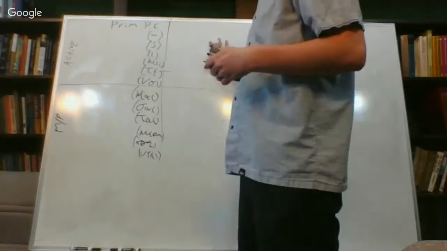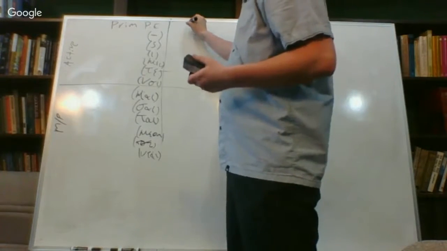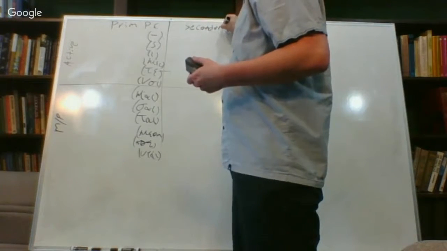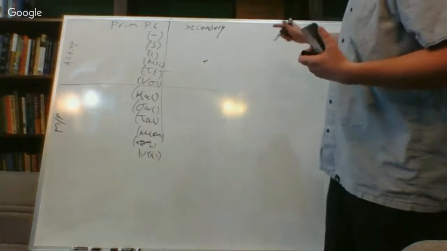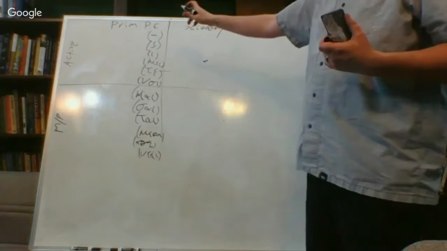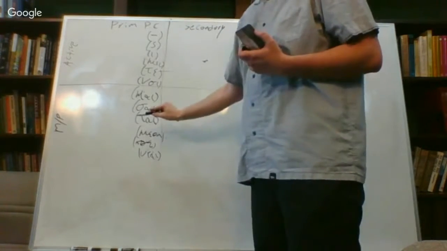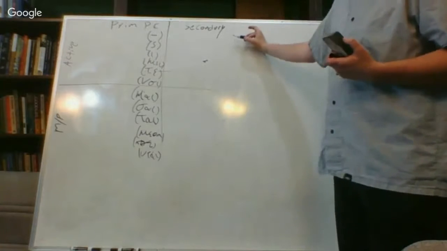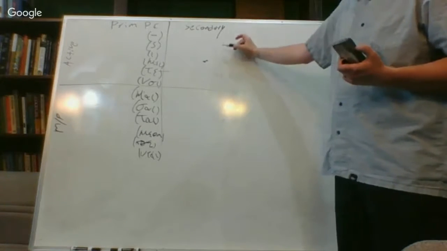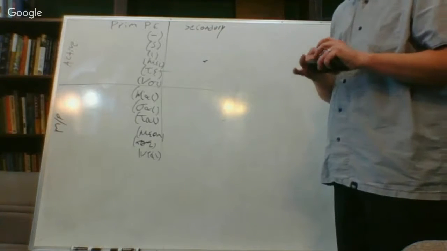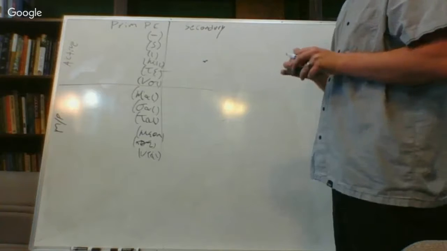Today we're going to learn the second half of this chart. And on this side is going to be the secondary personal endings. So all persons in verbs will fall under one of these four categories. If it falls under the primary personal endings, it will either be active or middle passive. If it falls under the secondary personal endings, it will either be active or middle passive. So it's going to fall under one of these charts. And so you can quickly identify what person it is just by knowing these charts.